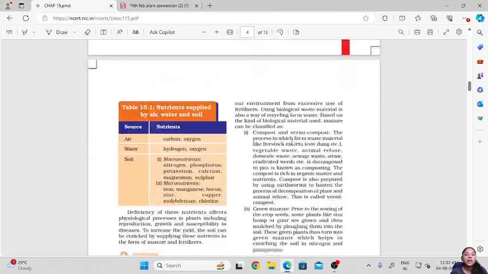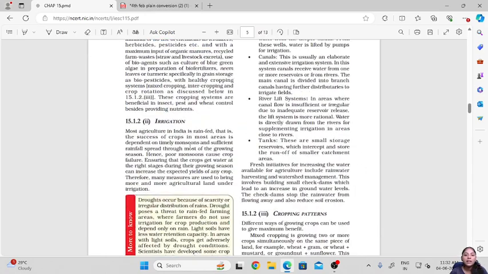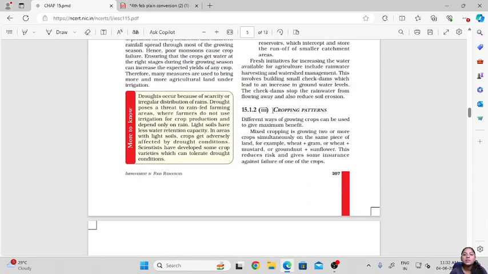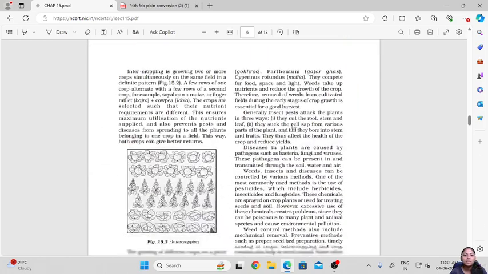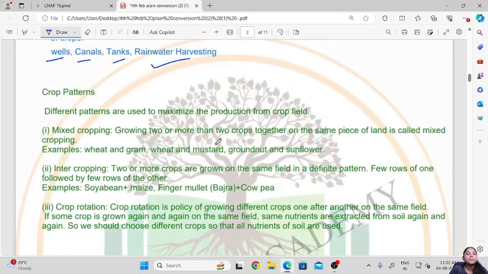Here we have done manure, fertilizers and then irrigation. The last thing is the cropping patterns. Different cropping patterns are used by farmers to maximize the production of crops. So this is done to increase the production. Now the first type is mixed cropping.